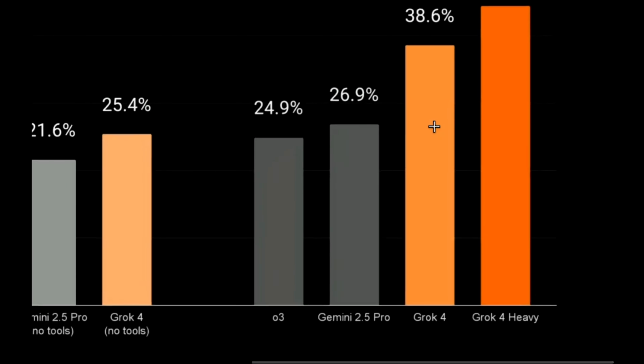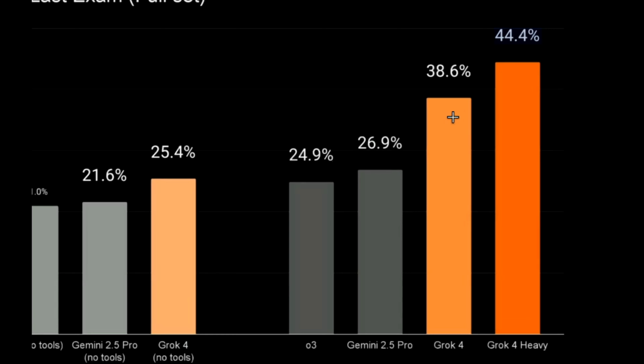But if we talk about giving the model the tools, then you can see the performance is actually drastically different. o3 scoring 24.9%, Gemini 2.5 Pro scoring 26.9%, and Grok 4 38.6% guys. There is another variant called Grok 4 Heavy.